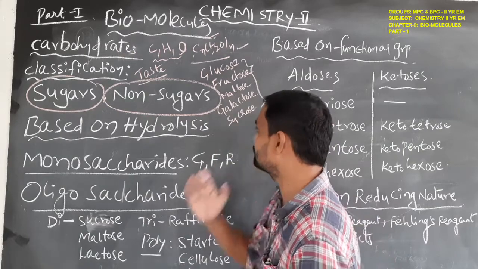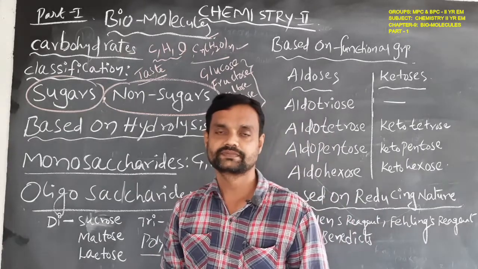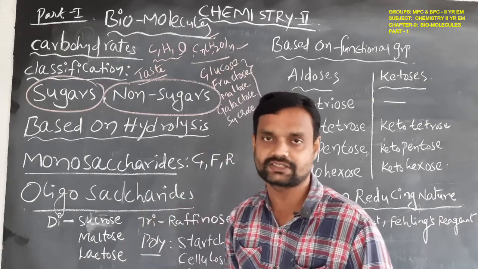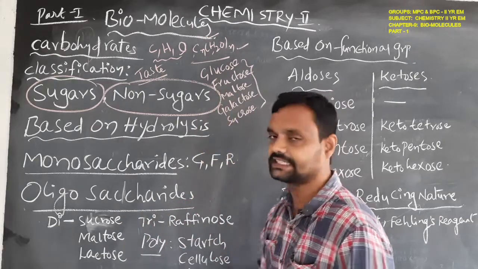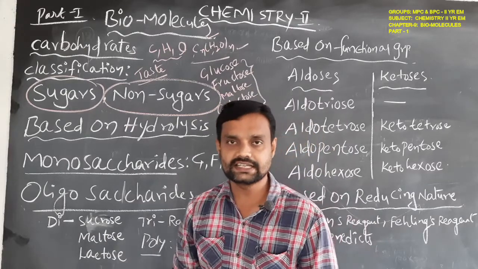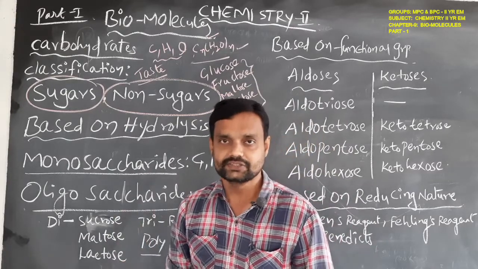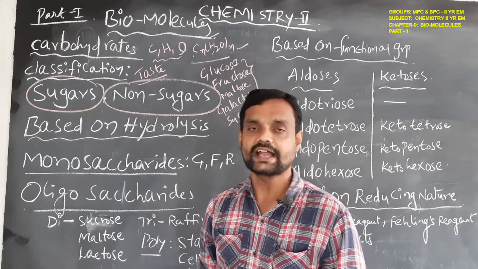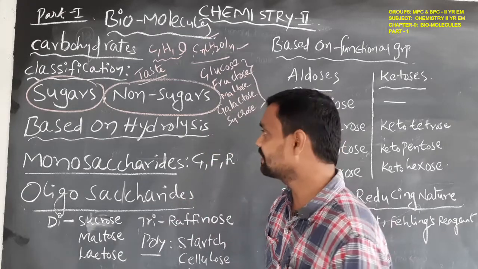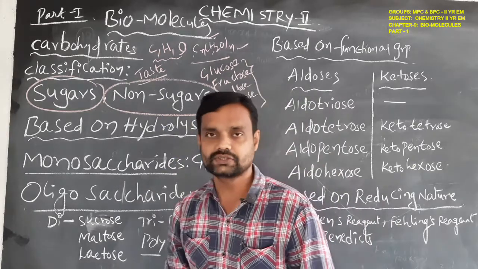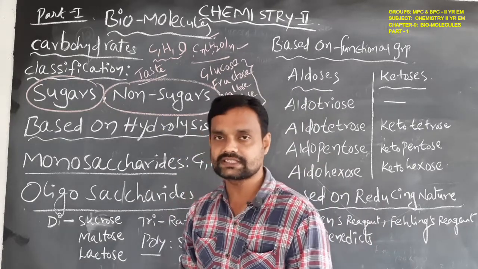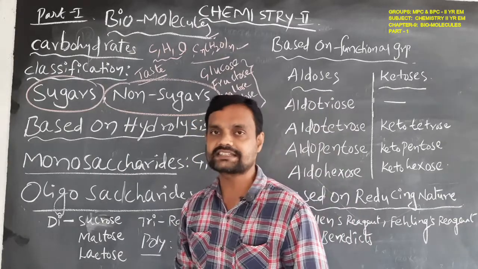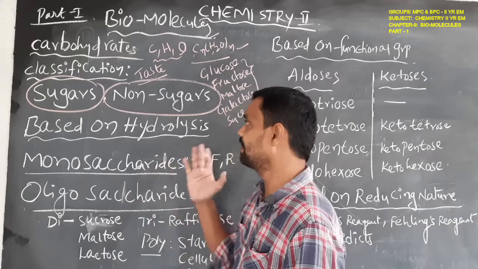Already we know glucose and sucrose, and fructose also is sweet in nature. So based on that nature, they are called sugars. For example, cellulose and proteins are called non-sugars, and starch is also an example of non-sugars.